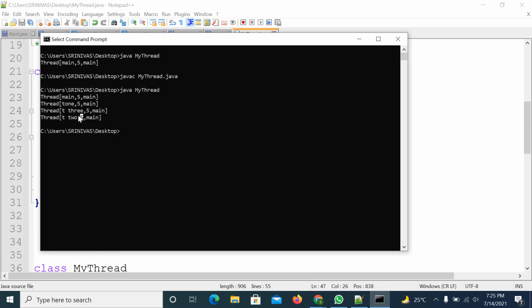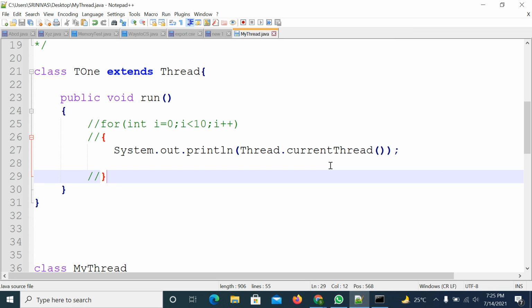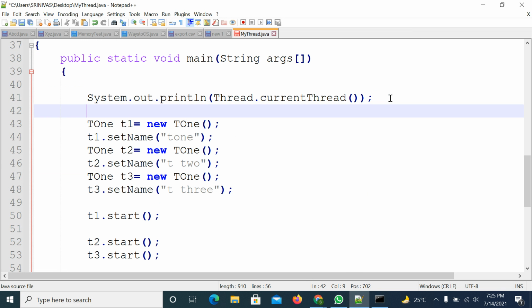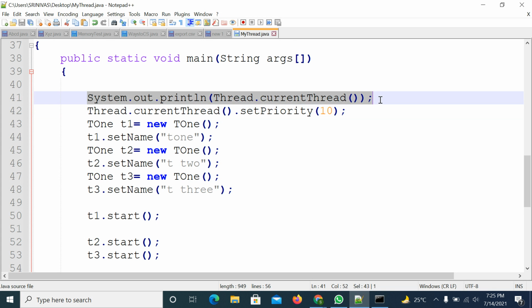If the main thread priority is 10, they will be created with 10 only. But who creates the main thread? The JVM creates it. The JVM has 5 priority, that's why you are getting 5 priority. If you want, you can change the priority of the main thread also. See here, I am changing the main thread priority. I am setting it to 10 priority. After setting the priority, I am trying to print the priority.